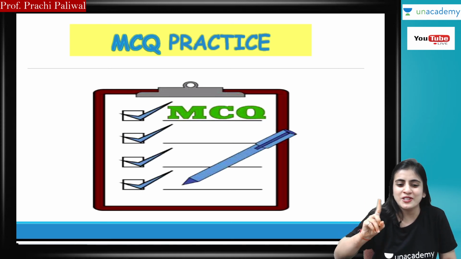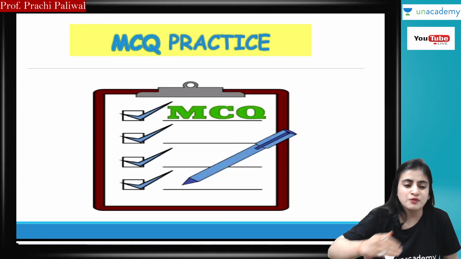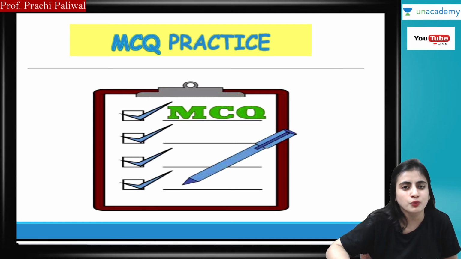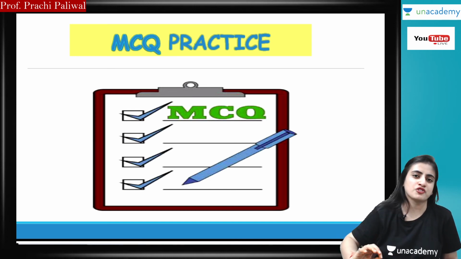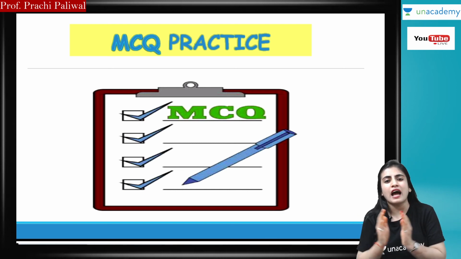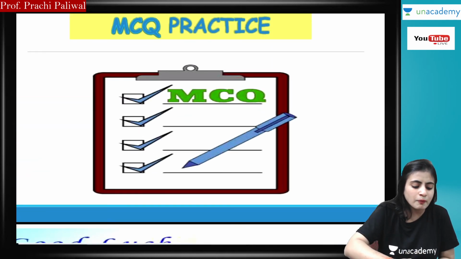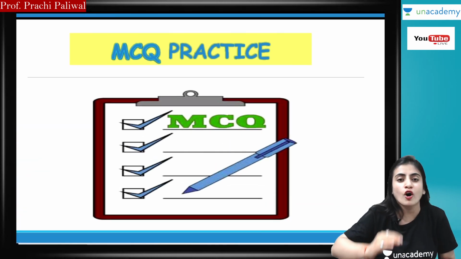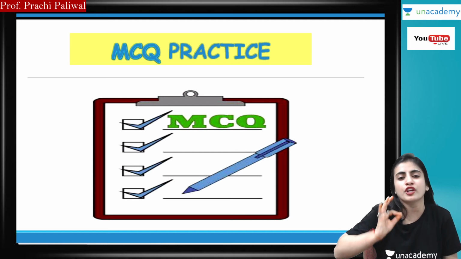So MCQs are not easy, guys. You have to practice a lot. And the more you practice for MCQs, the more you will be one step ahead to clear your CA Foundation exam in the first attempt. So this is the general plan, how to plan your studies for the December 2021 CA Foundation exams, basically for Economics and BCK.